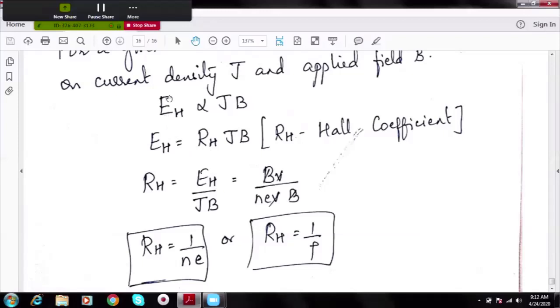So the advantage of Hall effect is we can find out whether any semiconductor is an N-type or a P-type semiconductor, by subjecting it to a magnetic field and finding out the Hall coefficient. So Hall coefficient will be negative if it is an N